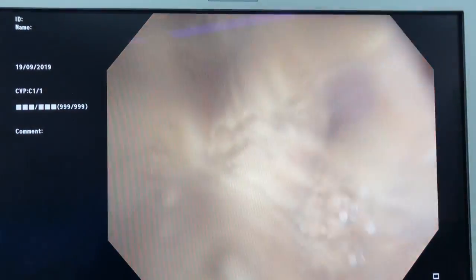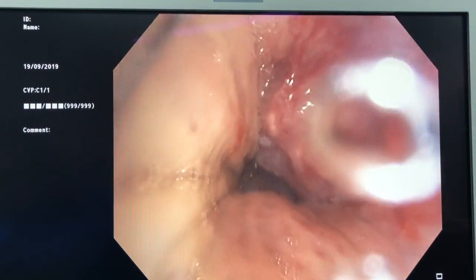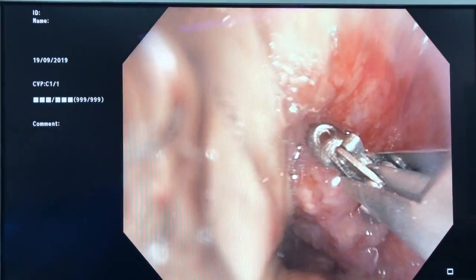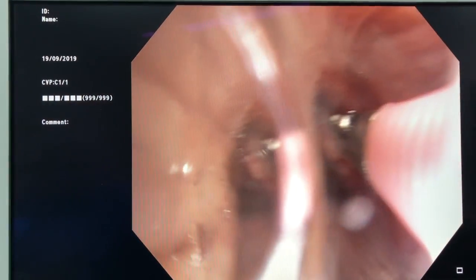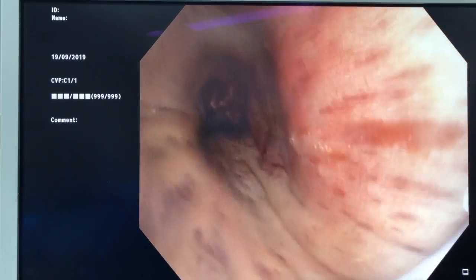Now the first biopsy is the most important because there's always a little bit of bleeding, so the first biopsy is the easiest, so it's important to get a good piece of that tumour, and then we can go back and take further biopsies. And there we go, we've got a good piece.